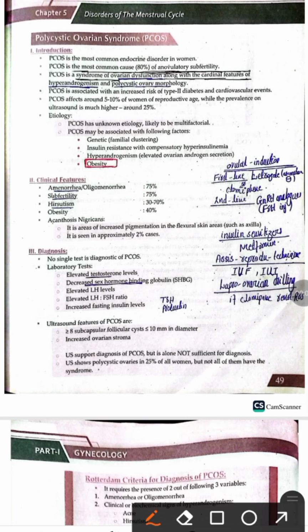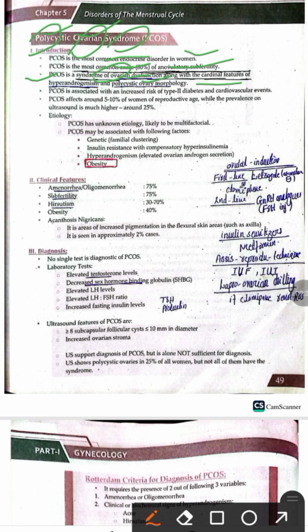So today we will talk about polycystic ovary syndrome. Polycystic means that there are multiple cysts in the ovaries, and PCOS is the most common endocrine disorder in young women. PCOS is the most common cause of anovulatory infertility, and it accounts for about 80% of the cases. PCOS is a syndrome of ovarian dysfunction, along with the cardinal feature of hyperandrogenism or hirsutism and a polycystic